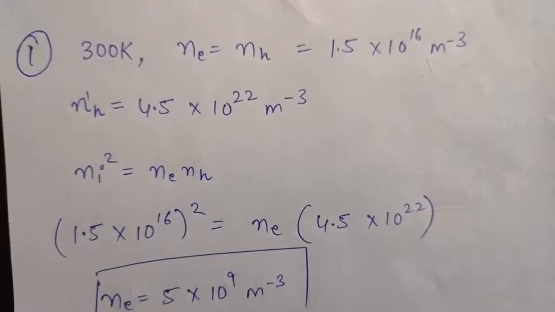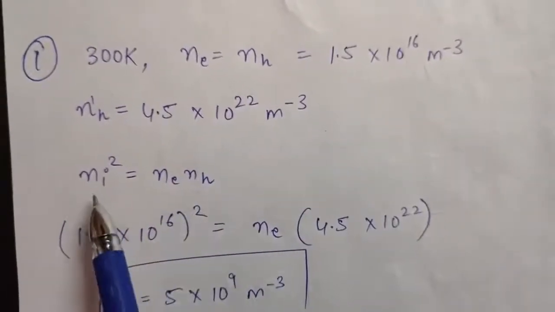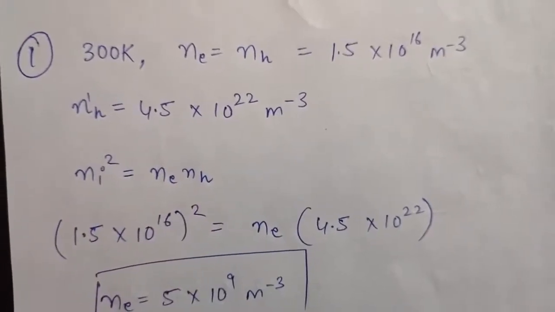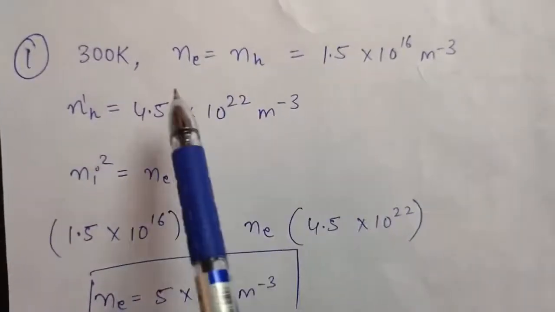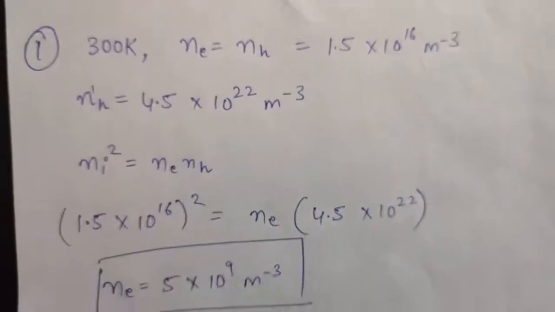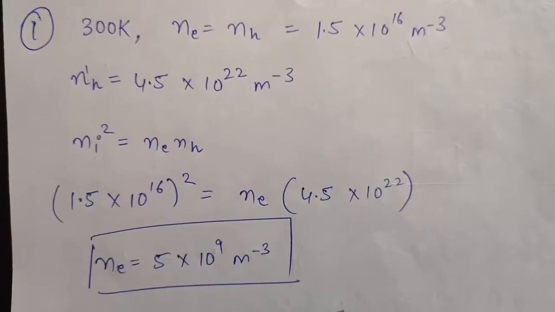Okay, so now as you know, for a pure semiconductor, you have this equation, that is Ni square is equal to Ne NH, right? So now according to this question, this concentration will be equal to Ni because this is the equal concentration of electron and hole. So you have Ni, you have NH, so you can easily calculate Ne from here. It will come to be 5 into 10 to the power 9 meter per cube.